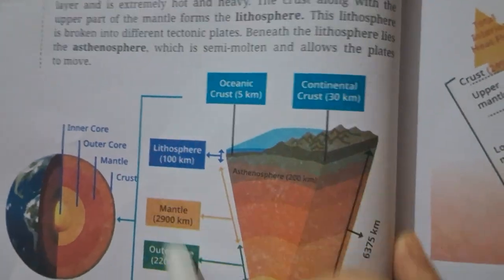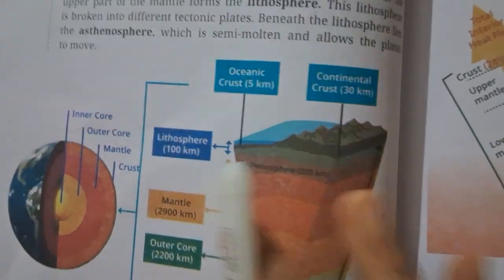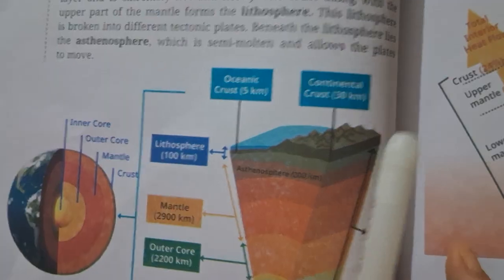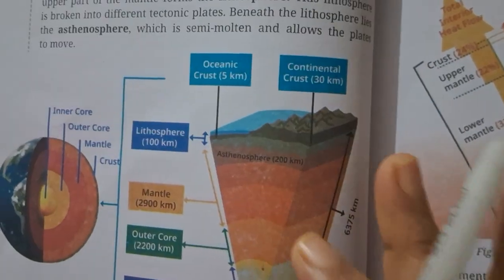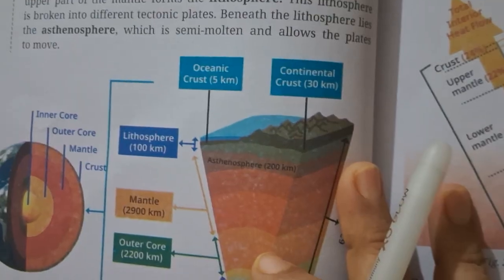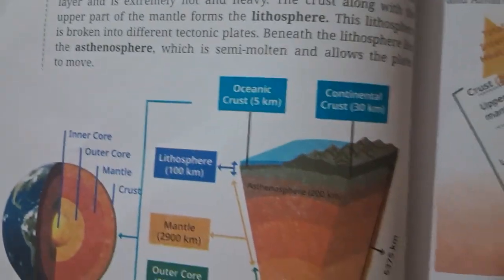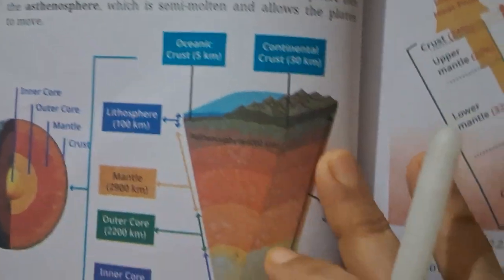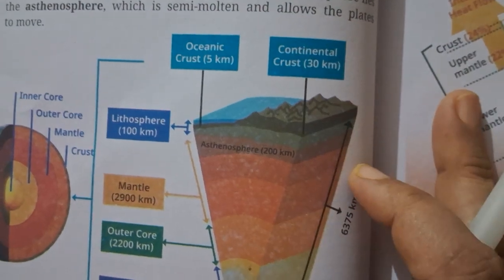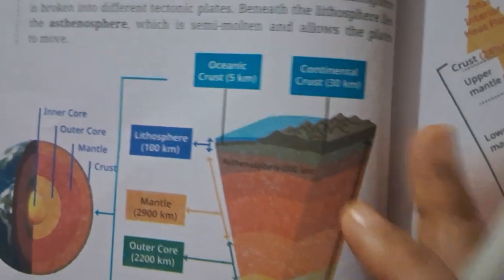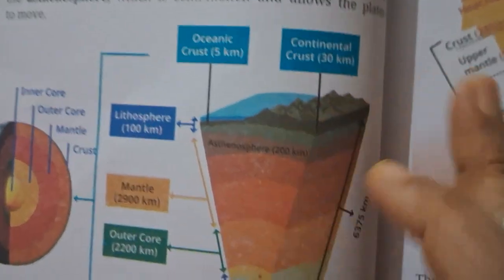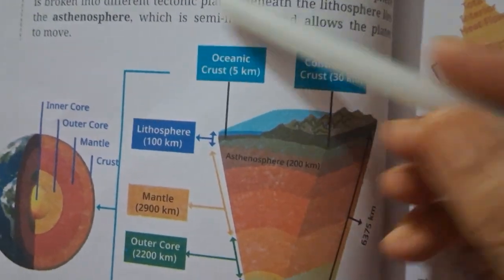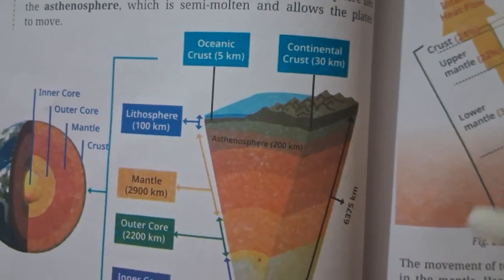Yes, you can see the picture, and I am going to teach you one topic from geography. This is the second chapter of class ninth. The first chapter, as you know, was in my last video: the introduction of social science, understanding the social science. And the second chapter is about the shaping of the earth.